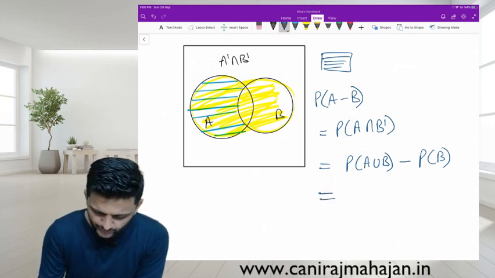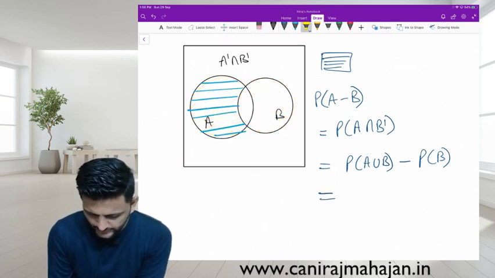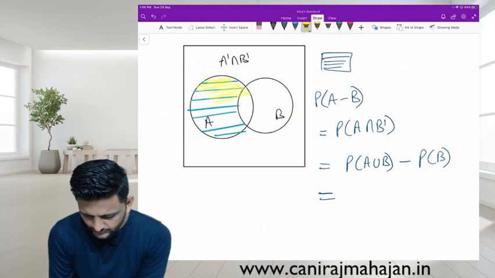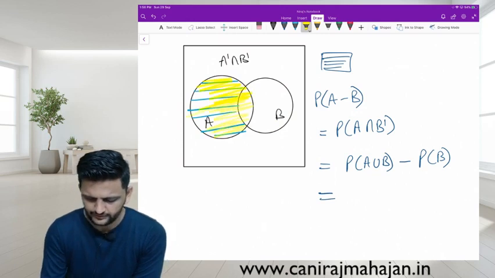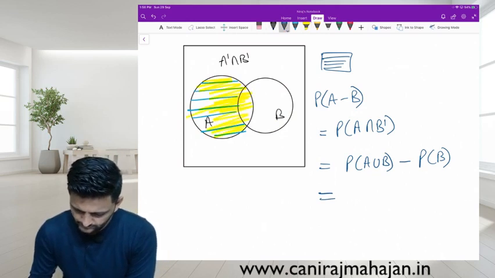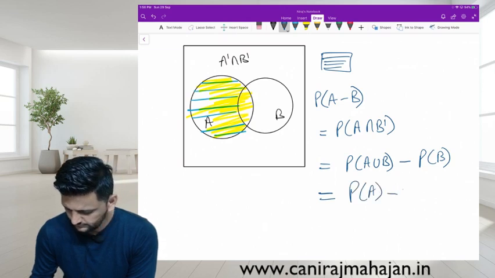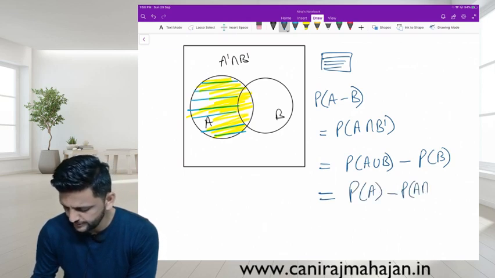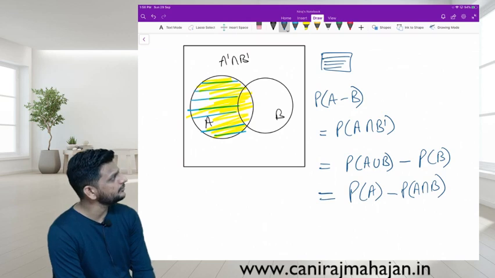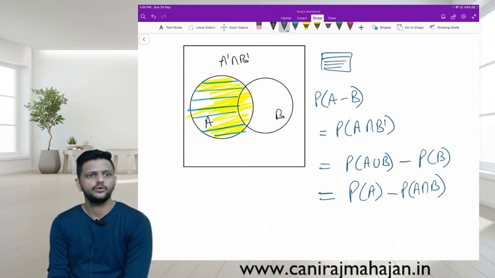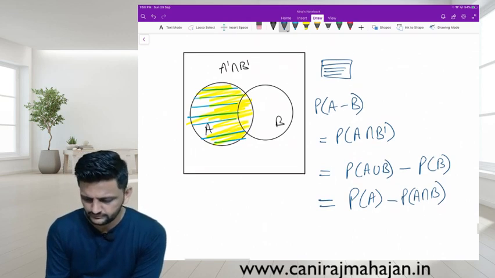Or one more. Don't take union. Take only entire A. A dash, sorry, not A dash, P of A intersection B. Remember or no? Copy this quickly if you don't have.